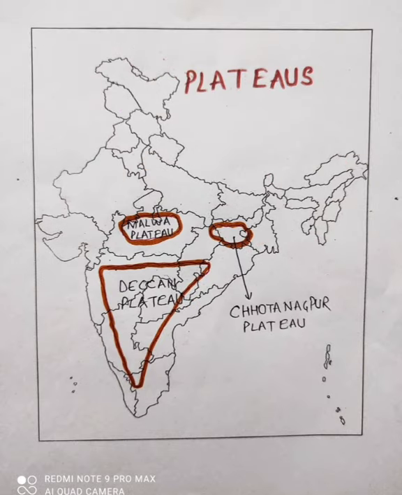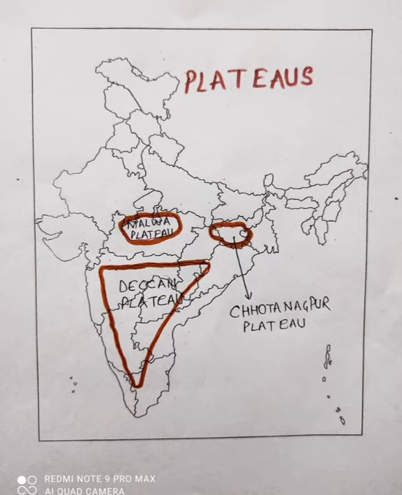As you know, there is no fixed demarcation or boundary line for the physical features, but approximately we have shown the area of Malwa Plateau almost in the center of India in the state of Madhya Pradesh. Then on the eastern side of Malwa Plateau, we have shown Chota Nagpur Plateau, which is actually the eastern part of Central Highlands.